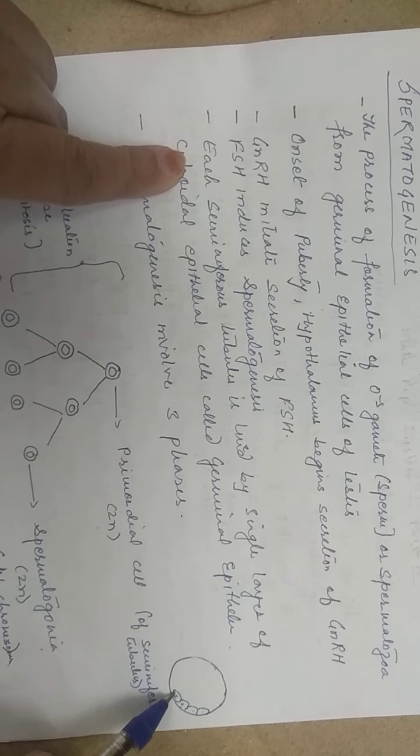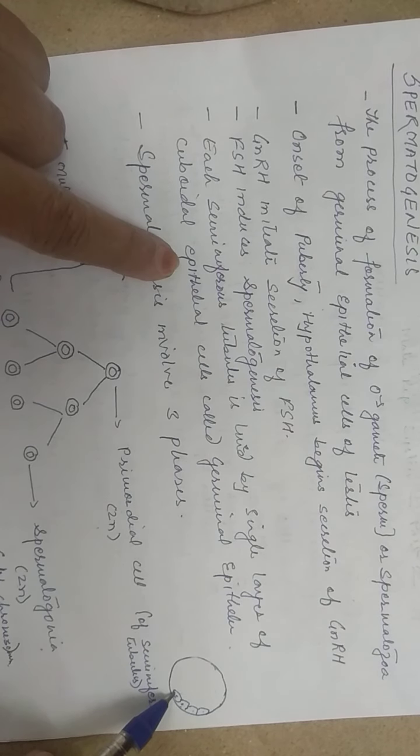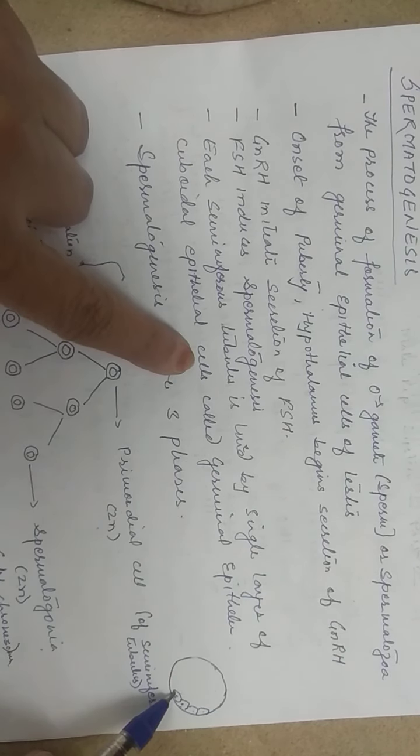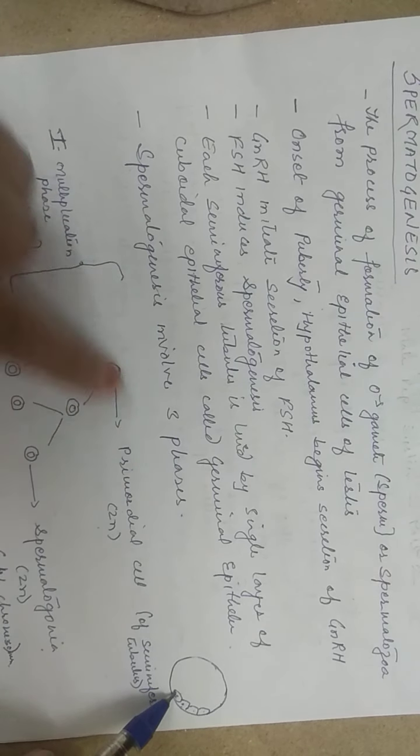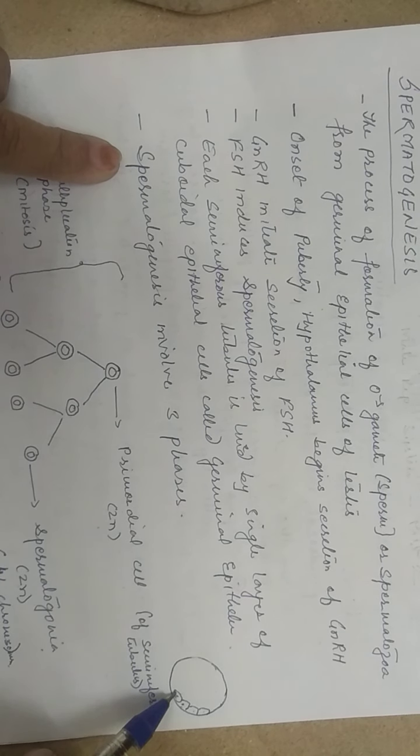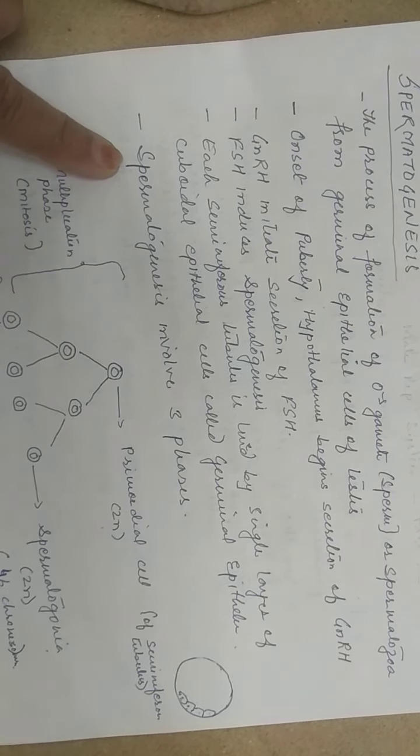Each seminiferous tubule is lined by a single layer of cuboidal epithelial cells called germinal epithelial cells. Now, these cells undergo spermatogenesis, and it passes through three phases.